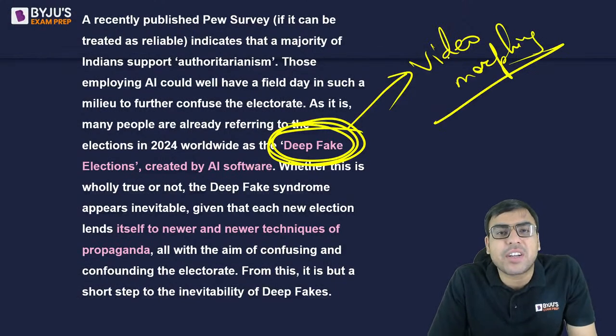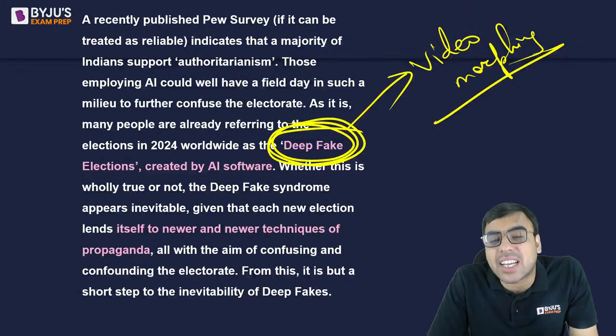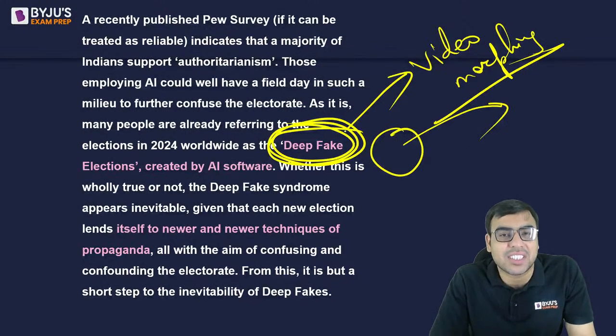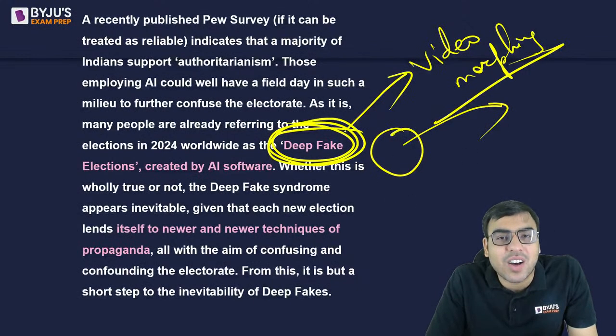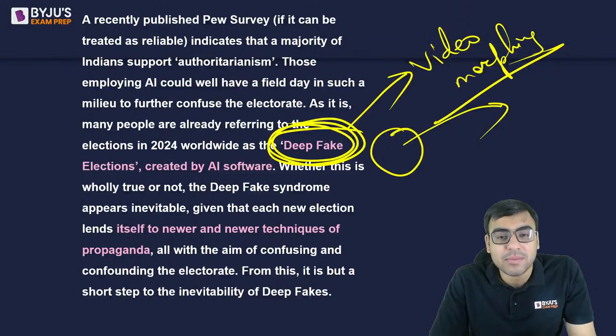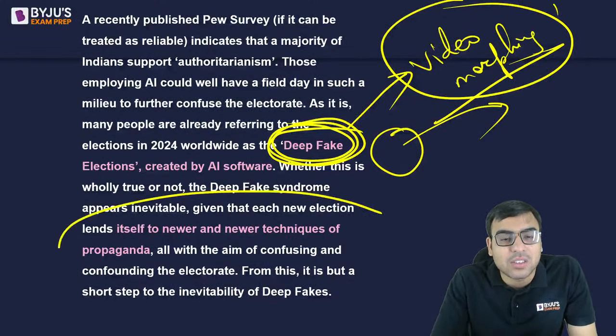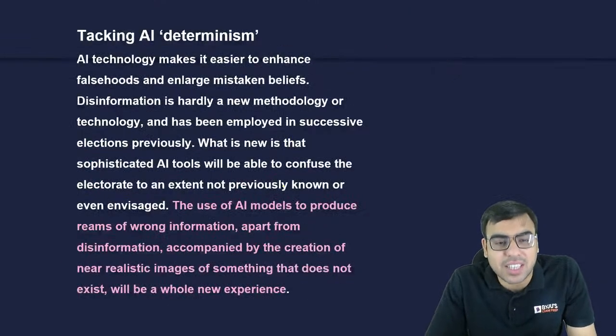So changing the video, someone else is there in the video, but the video is edited in such a way so as to ensure that some other person's face is actually inserted. That's the idea of deep fake. कि वो reality में वो video exist नहीं करता, या किसी और का video किसी और की शक्ल उसके मुंह पे डाल दिया गया, and it is done in such a way that people are not even able to recognize, है ना? So these are of course very dangerous technologies, है ना?